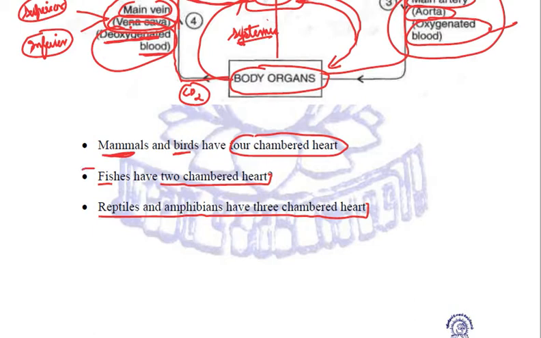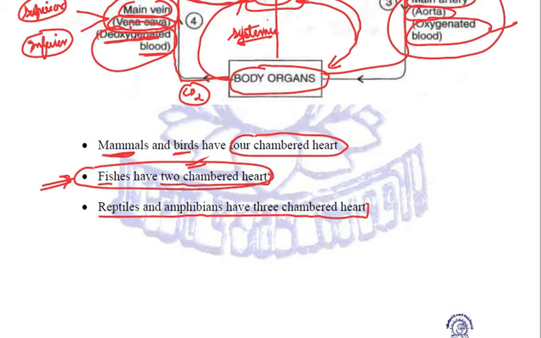Number one, first of all, let's talk about fishes. Now we know that fishes have gills, and they take the oxygen which is dissolved in water, right? Through mouth, they will take water. That water goes into the gills from where oxygen is taken in. That is why they do not require the chambers in the heart to have space for oxygen, because that is transported through gills. That is why fishes have two chambered heart.